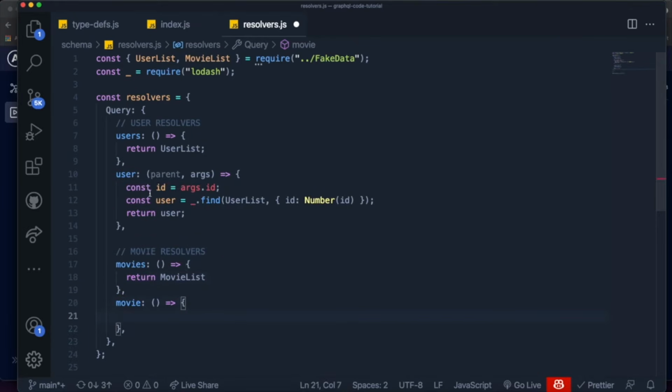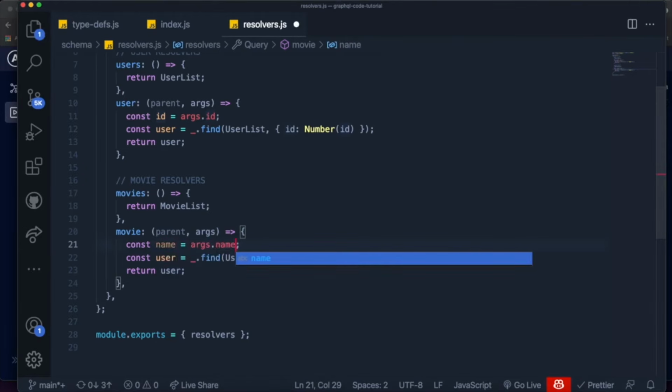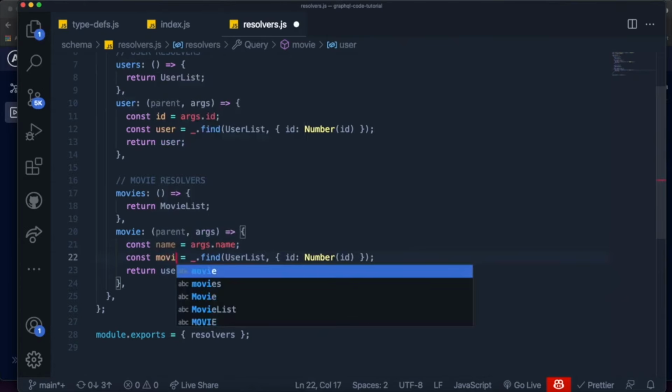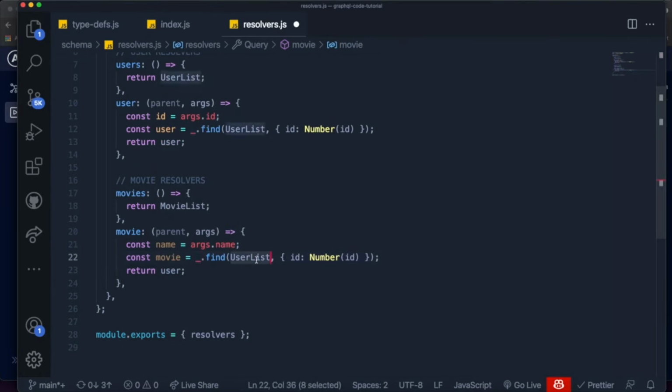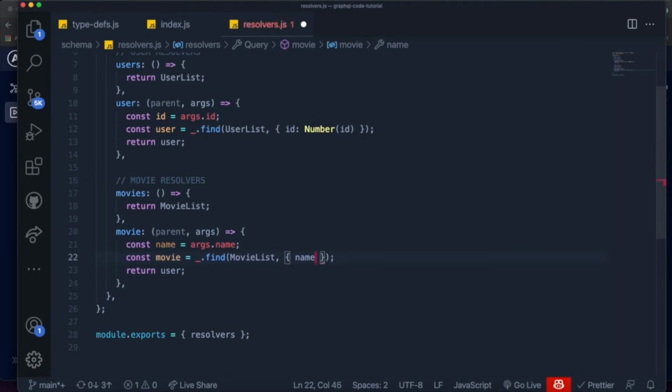And for the movie field, it's a bit different because it is going to be very similar to the user field. We're going to have to access the args to have access to the name of the movie. I'm going to copy this as well because it's going to be pretty simple. We're not going to get the ID, we're going to get the name. So we're going to say args.name, which is now the field that we're passing. And we're going to grab the movie, and we're going to use lodash to find from the movie list a field with, and I actually don't need to use it like this because now we're not converting anything from string to number. We can just put name equals name, which, as I mentioned previously, we don't need to do it like this since both have the same name. I can just leave it like this. And at the end, I'm just going to return the movie.